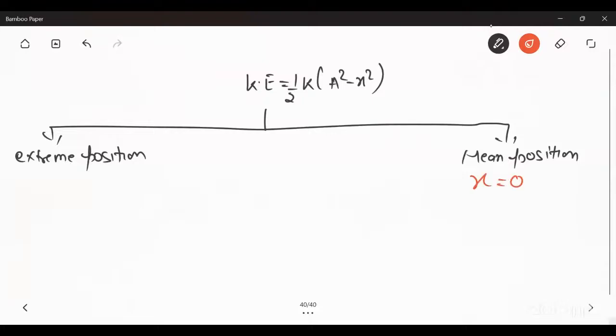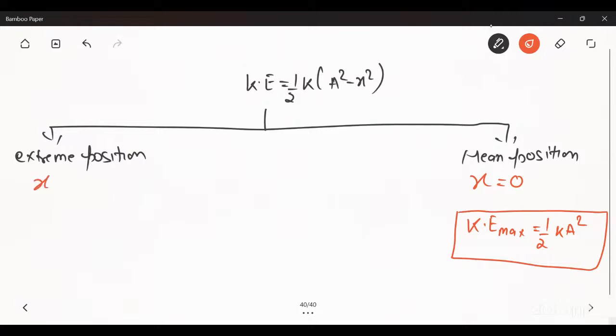So if you put x is equal to 0 in the expression of kinetic energy, you will get the maximum value of kinetic energy, which is equal to half k a square. And if you put x is equal to plus minus a in the expression, you will get the value of kinetic energy as 0, because a square minus a square is 0. So at extreme position, kinetic energy is 0, and at mean position, the value of kinetic energy will be maximum.